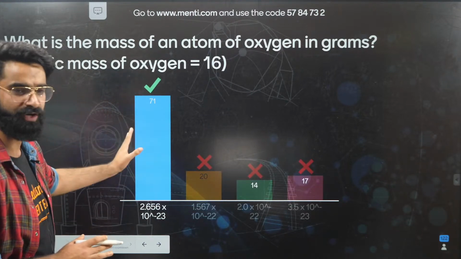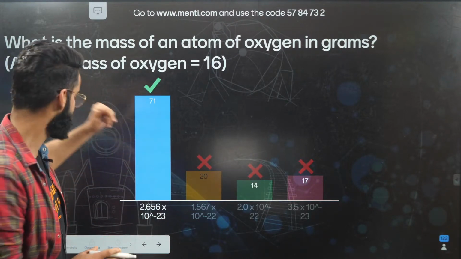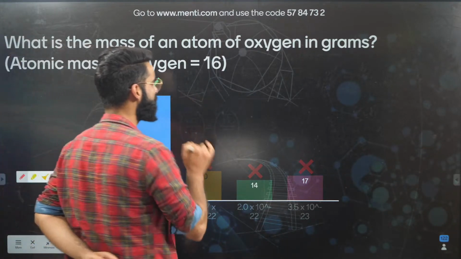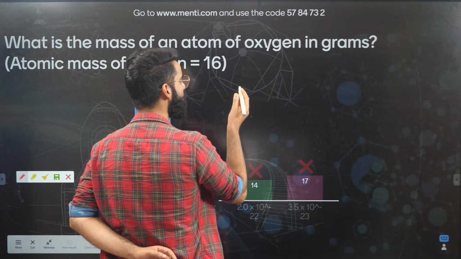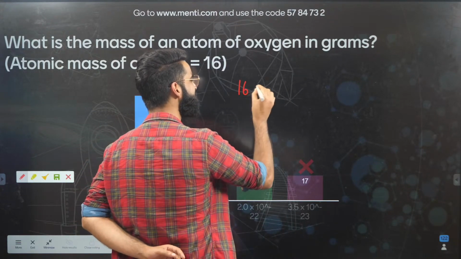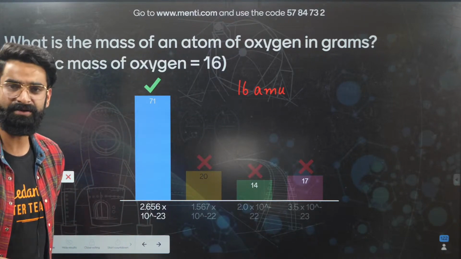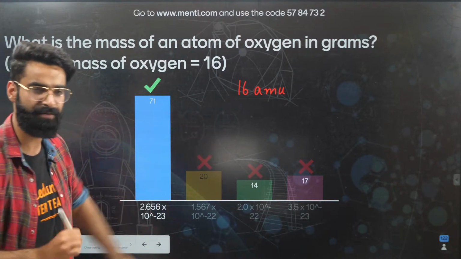We have got the majority of the kids who have given the correct answer. That's great. As you all must be knowing, what is the atomic mass of oxygen? Isn't it 16 AMU? This is the atomic mass of oxygen, 16 AMU, correct? This is the mass of one atom of oxygen.